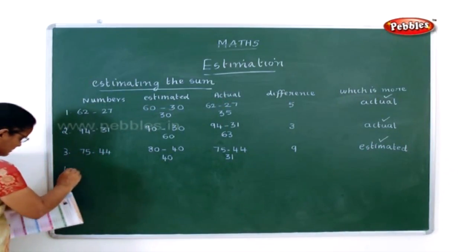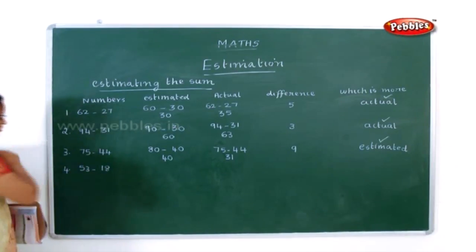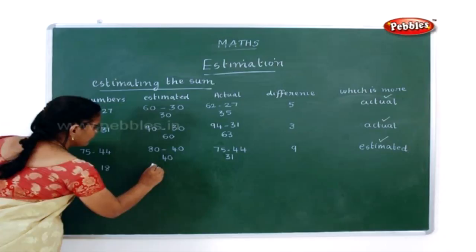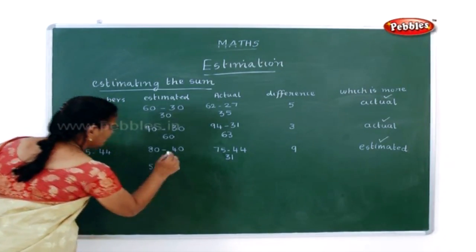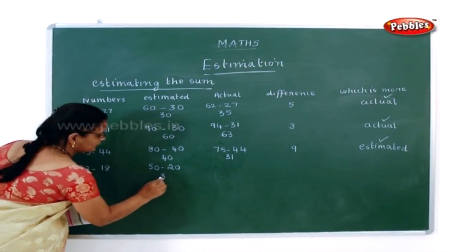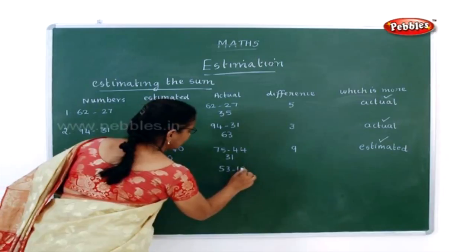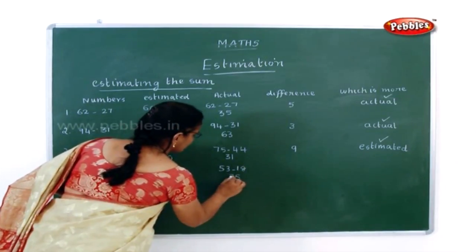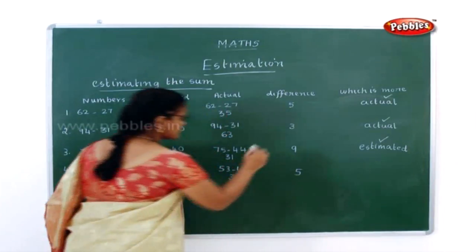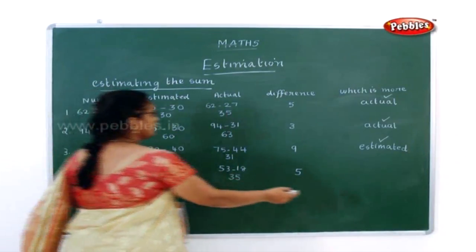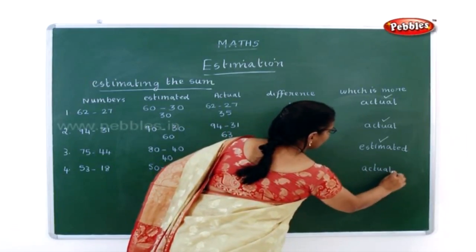Now the next, fourth sum is 53 minus 18. See, this 53 can be rounded to 50 and 18 can be rounded to 20. Now what is the estimated number? 30. Now here 53 minus 18 is 35. So what is the difference here? 5. And which is more here? The actual number. So for actual you have to put a tick mark.